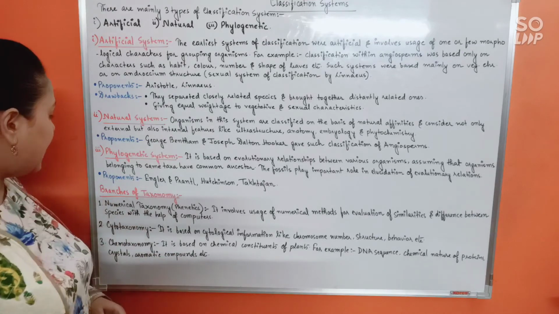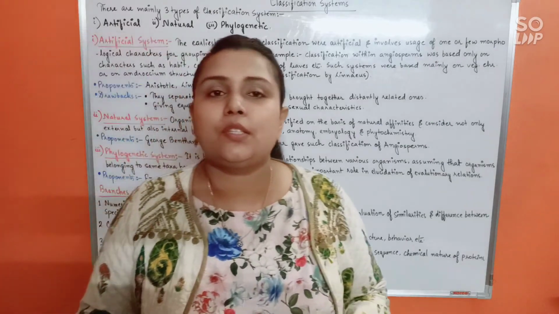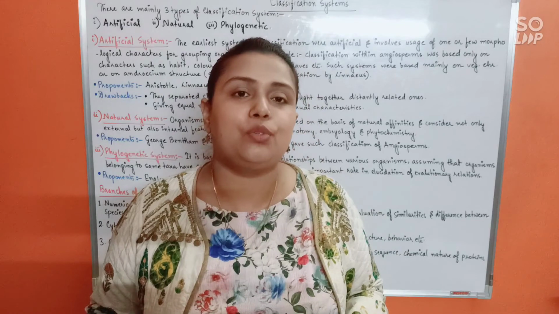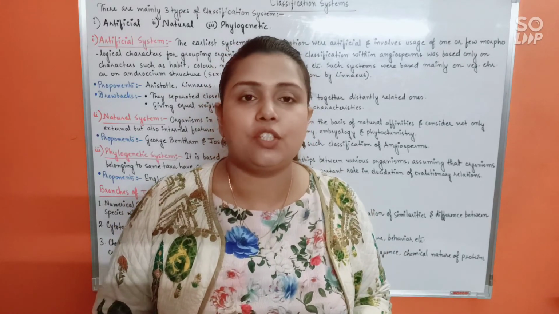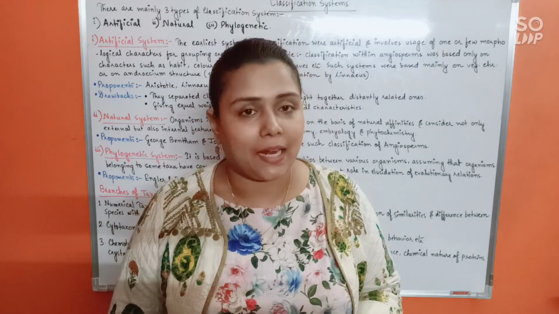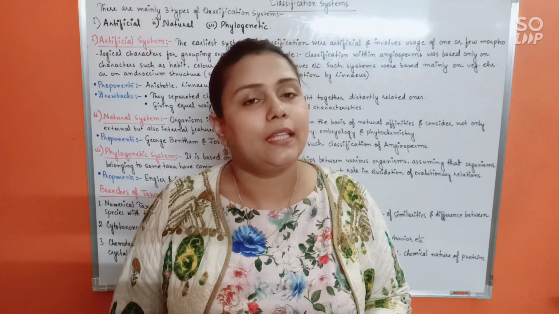So that being said regarding the important branches of taxonomy as well, this is all related to the part of classification that we were to discuss in this particular chapter. Now in the next class, we'll start as usual with plants, and we'll start with the first and the most primitive plants, that is algae.